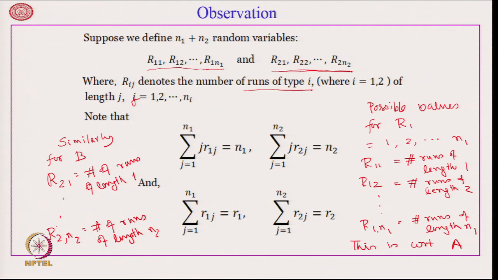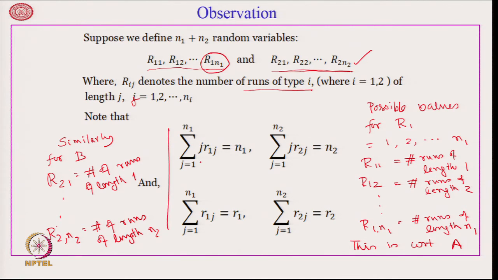So there are many variables, that is n_1 plus n_2 variables. But let us note that R_1_n_1 cannot take any value more than 1, because if the length of the run is n_1, that means all A observations are in that run. Therefore, there can be at most one run of length n_1. Similarly, there can be at most one run of length n_2 with respect to the elements of type B.